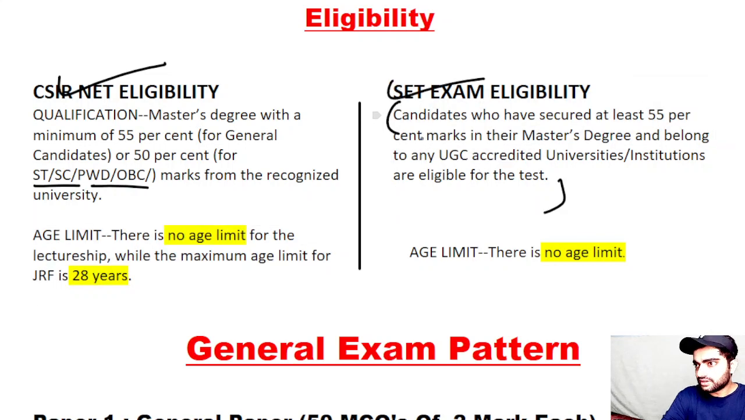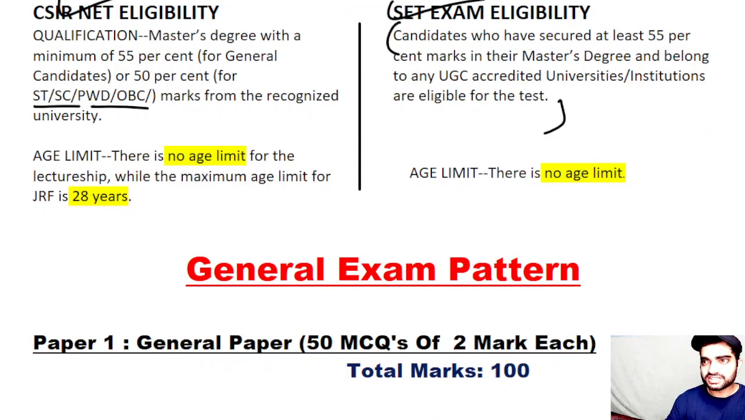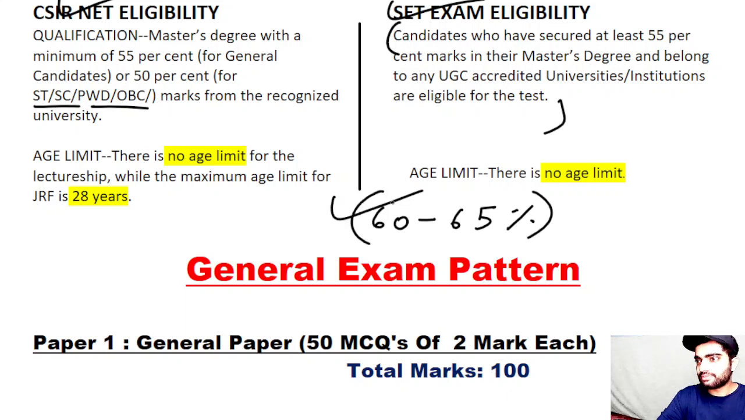So if you are someone who is currently in masters, I will suggest that you should at least target 60 to 65% marks during your MSc, because guys, this is very important. The minimum eligibility has been set, and currently this is 55%, but this can go higher also. So make sure you have at least 60 to 65% marks in your masters, so that you are eligible for all the examinations.